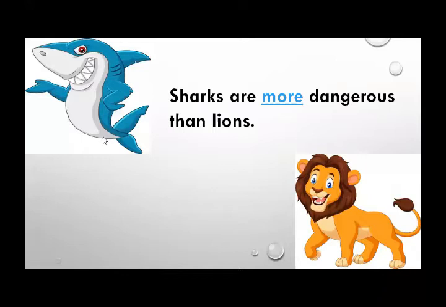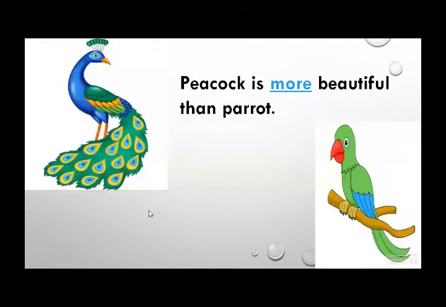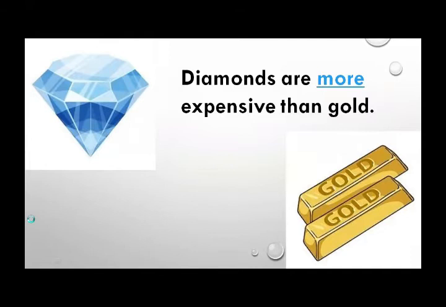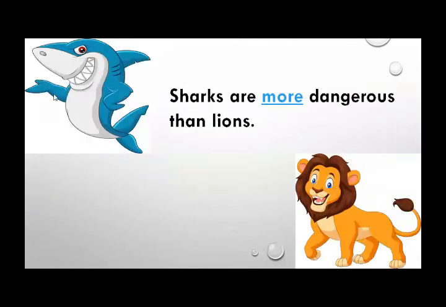Understood? Sharks are more dangerous than the lions. See, you can see in the picture, shark is looking so dangerous, right? Whereas lion is not that dangerous. So how will we use the word more when we compare two things, animals or people? Here I am comparing two animals. What are the animals? Shark and lion, right? So sharks are more dangerous than lions.